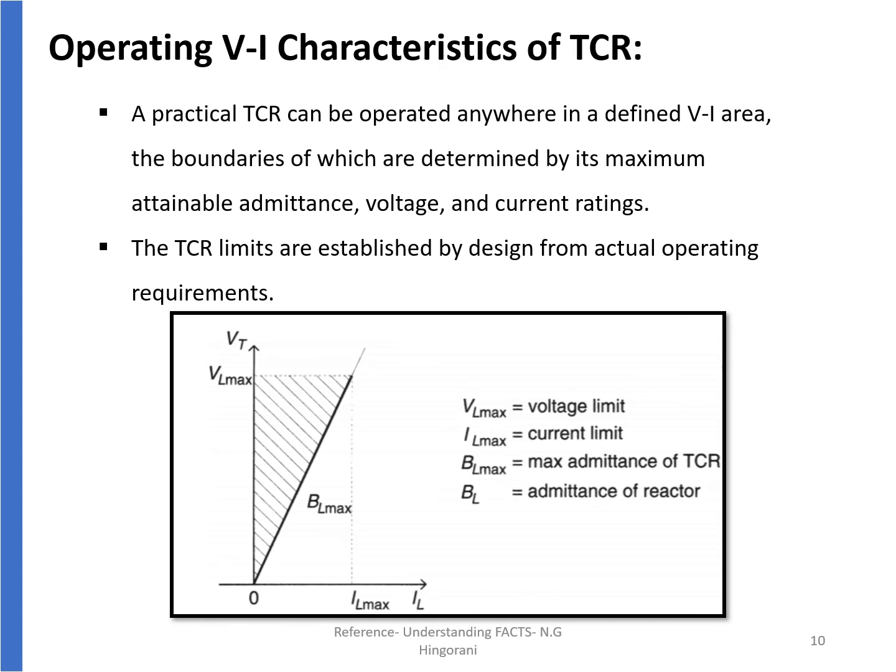The operating characteristics of TCR are given here. The practical TCR can be operated anywhere in a defined VI area, the boundaries of which are determined by its maximum attainable admittance, voltage, and current ratings. The TCR limits are established by design from actual operating requirements. So here you can see this is VL max, the voltage limit, this is IL max, the current limit, BL max is the maximum admittance of the TCR, and BL is the admittance of the reactor.